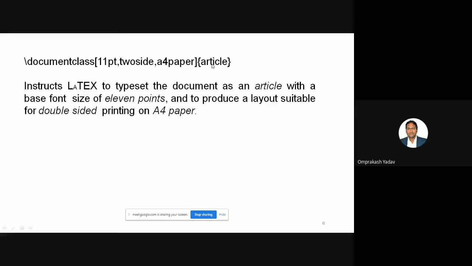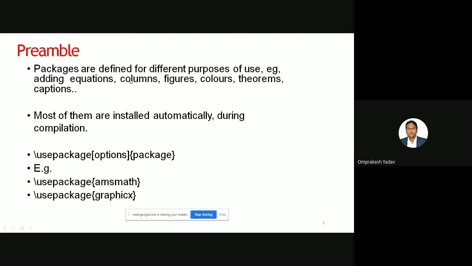Then with a base font size of 11 points, and to produce a layout suitable for double-sided printing on A4 paper. So like this, multiple attributes we can specify in this optional bracket, and in the curly brace we can mention whether you want to publish for article, book, or report. Then the preamble part.